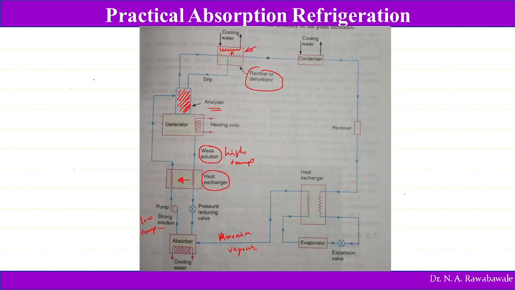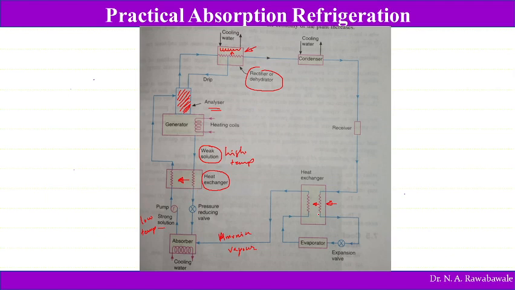Still, it may have higher heat energy. So in order to reduce its temperature, it is passed into the heat exchanger. Here in this heat exchanger, the heat energy is given by the ammonia liquid to the ammonia vapor.